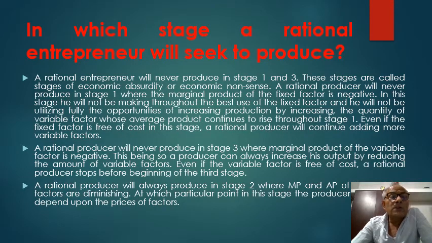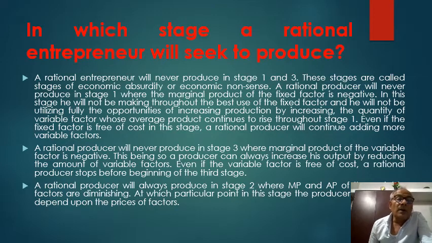Now a natural question arises before us: in which stage a rational entrepreneur will seek to produce? It is a very simple question. I will explain it. In which stage a rational entrepreneur will like to produce?